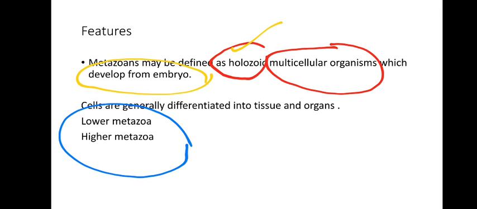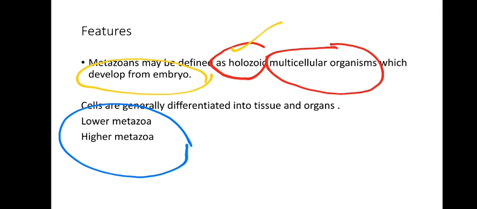We are talking about the evolution of a multicellular organism. All of a sudden a highly complex metazoan cannot develop. So it is evolution, a slow and step by step process. That means there are certain metazoans which have primitive features and some which have highly evolved features. All these lower features have accumulated and given rise to a highly complex form of organism. So here we have two types of metazoans, lower metazoa and higher metazoa.